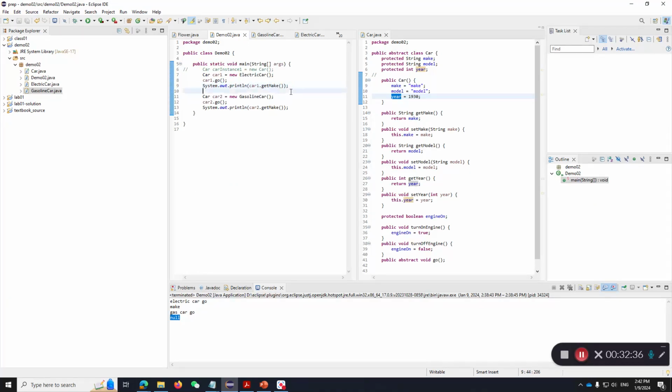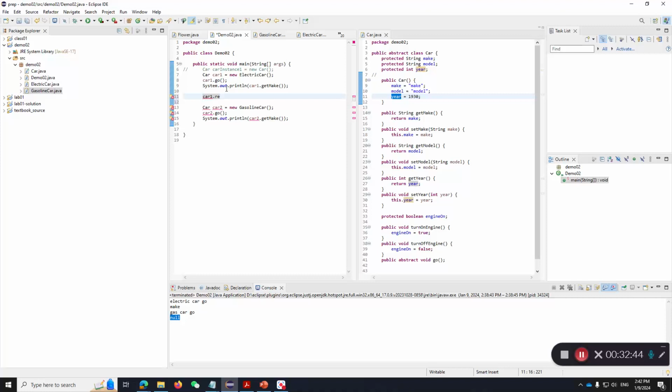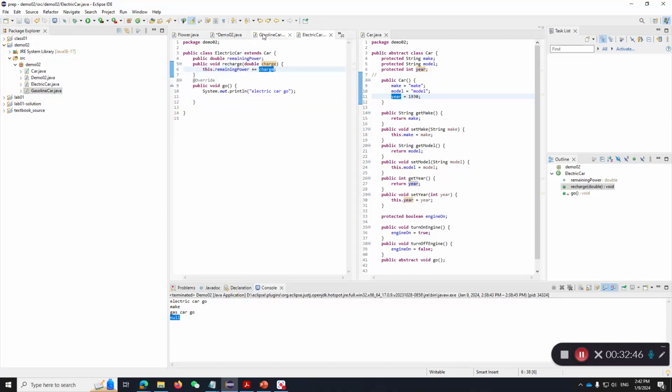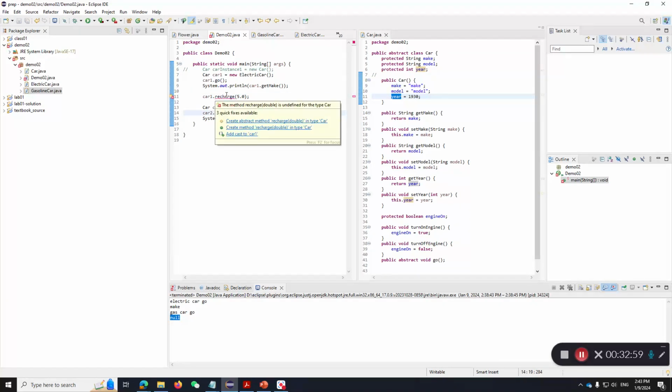Okay, so let's try this. Car 1, can I refill my gas? It's an electric car, sorry. So can I recharge? Let's say recharge, let's say 5 minutes. Okay, it gives me an error because car 1 is still an abstract class car, right?